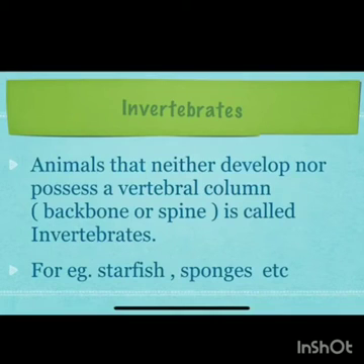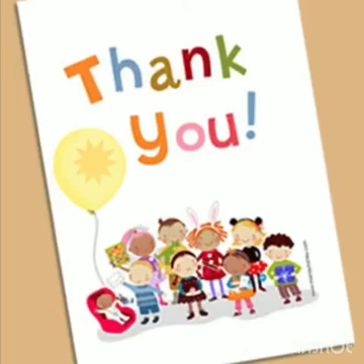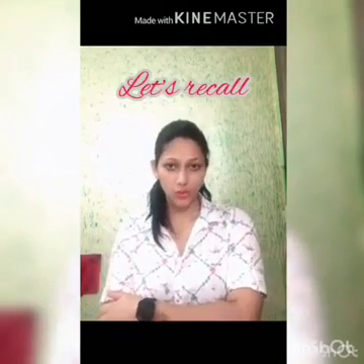Animals that neither develop nor possess a vertebral column, or you can say backbone or spine, are called invertebrates. For example, starfish, sponges, etc. I hope the classification is now clear to you.